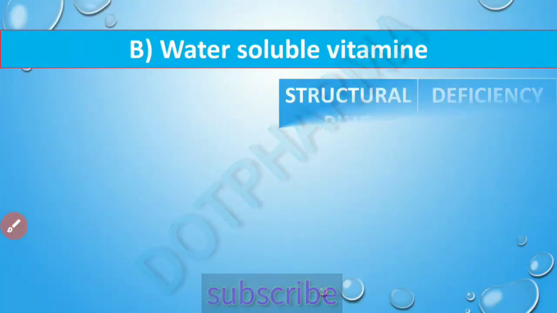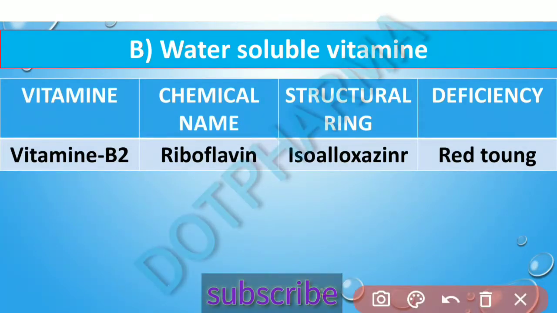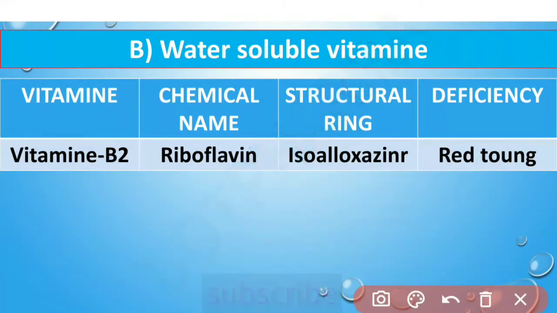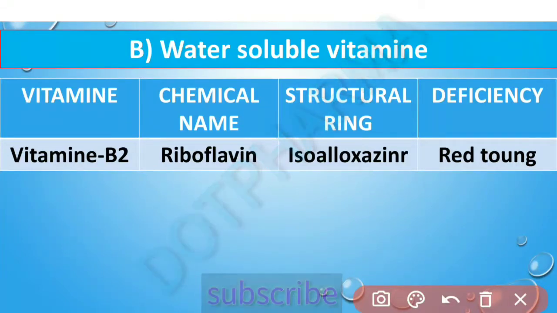Next is vitamin B2, which is also called riboflavin, and the structural ring is isoalloxazine, and deficiency leads to a red tongue. So vitamin B2 is also called riboflavin.